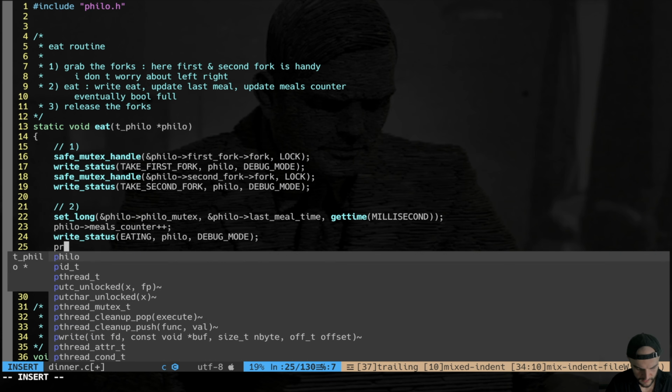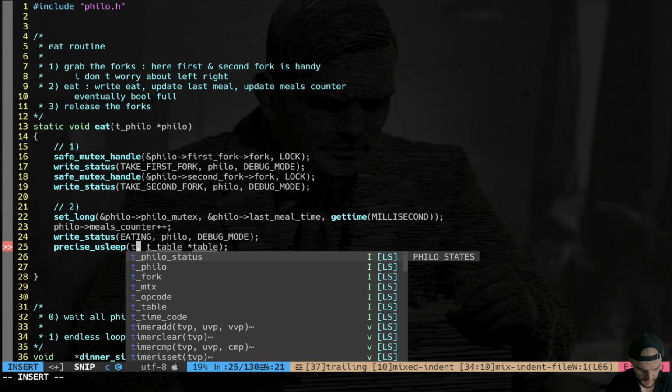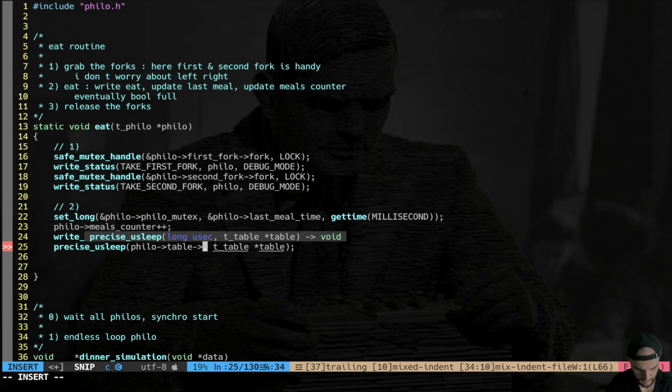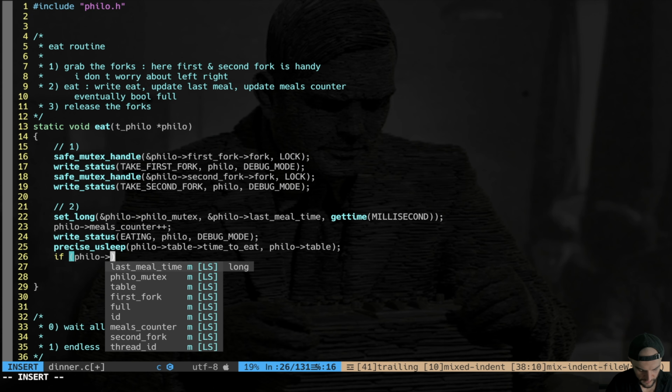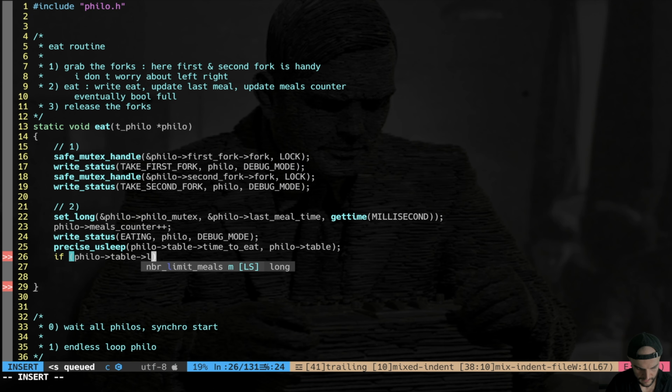Perfect. And of course I have the precise usleep, which is philo table time to eat and a pointer to the table. Now I do an internal check if the philosopher is full. What do I do? I say if philo table number limit meals is greater than 0, right? Because this is both a boolean but also a value.